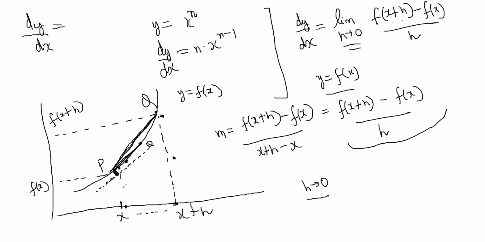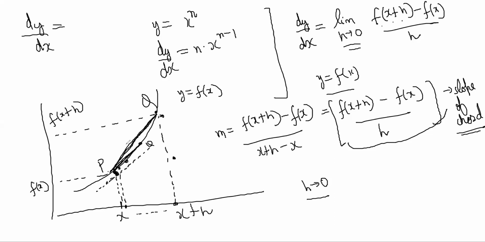You understand? So bringing Q closer to P means making the gap h between them smaller and smaller. As long as they are two different points, you can always find the slope of the chord between them. Even though they are very close, there will still be some line segment you can draw.